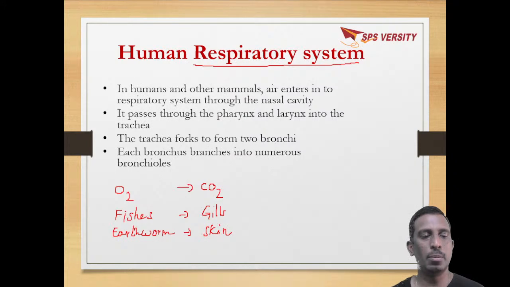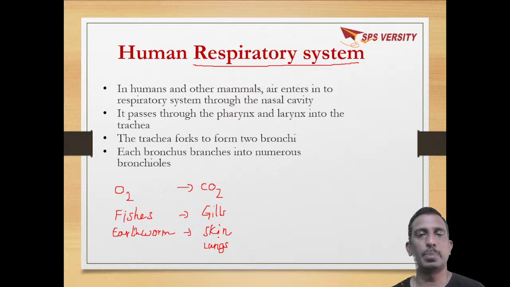So depending upon the species and their habitat, the respiratory system will be different. In humans, the lungs are the respiratory organs.